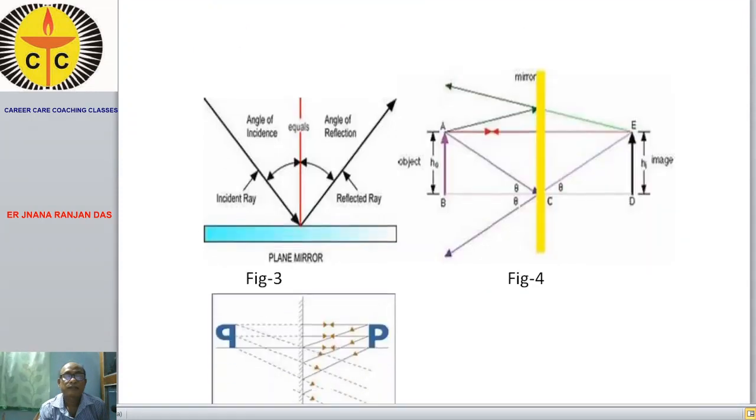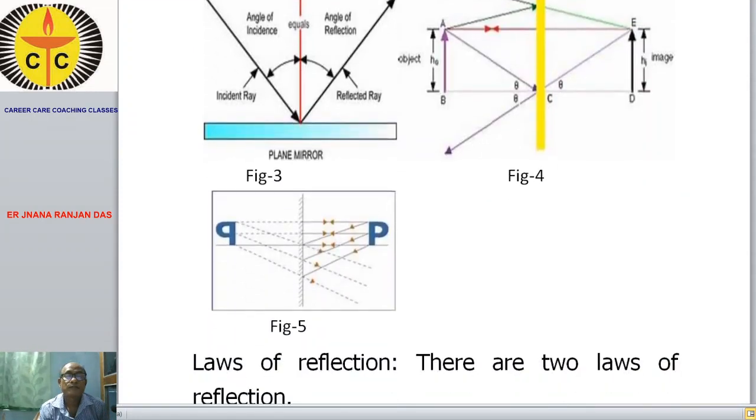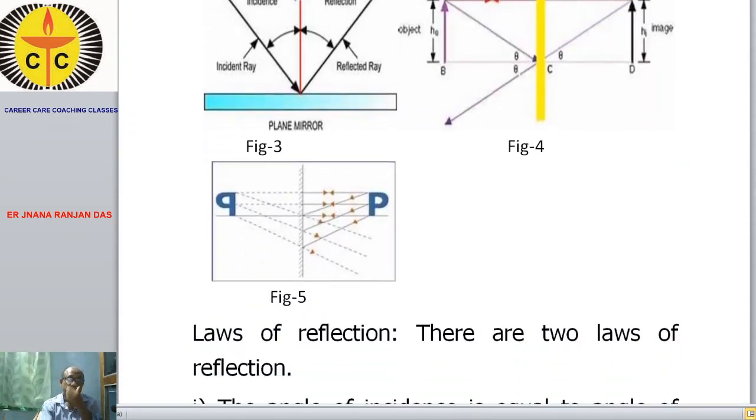I have already explained these things. Then we'll go to what the laws of reflection are. There are two laws of reflection, one first law and second law.